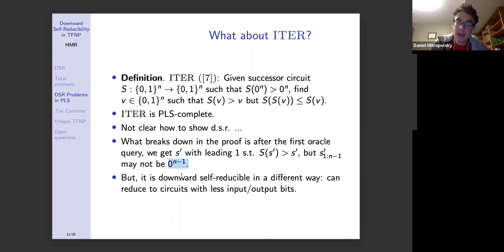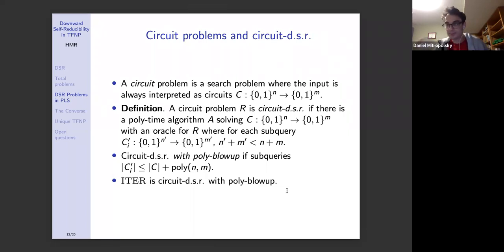But it is downward self-reducible in a different way. It is downward self-reducible in that we can reduce to smaller instances, and smaller in the following sense: that they have fewer input and output bits. So that's going to lead to the following definition.